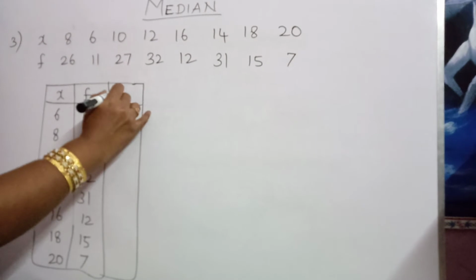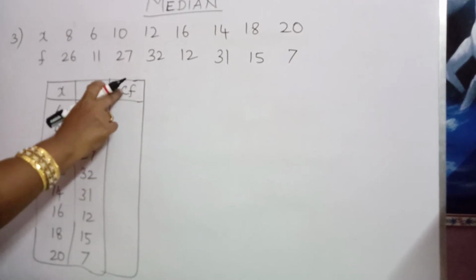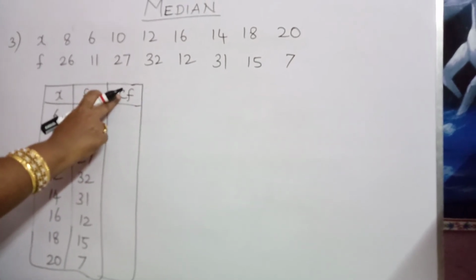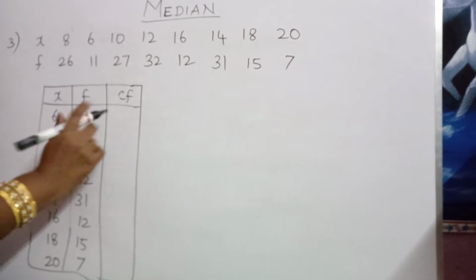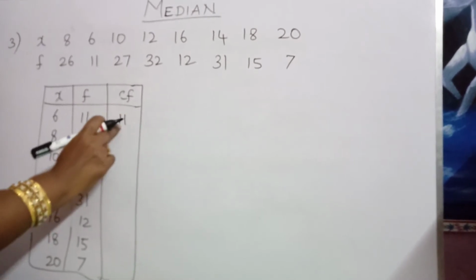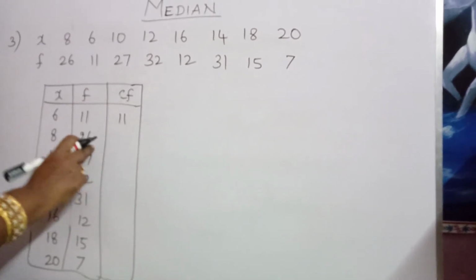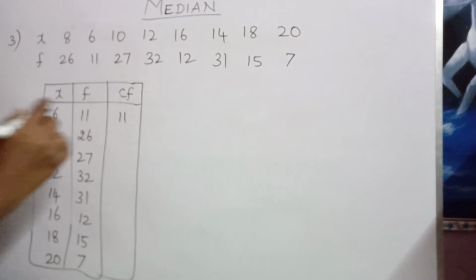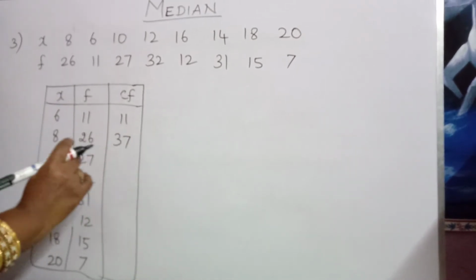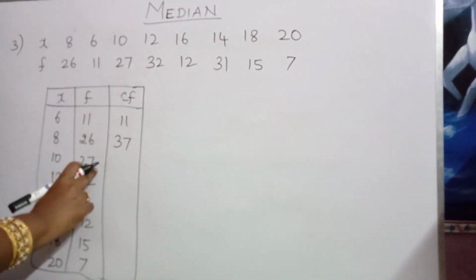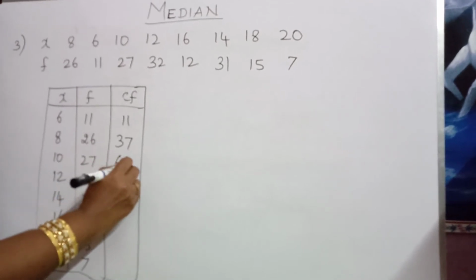In this column we should find the cumulative frequency. CF means cumulative frequency. How to find cumulative frequency? First write the frequency as it is, 11. Next, adding 11 plus 26. 11 plus 26 is nothing but 37. Then 37 plus 27, which is equal to 64.